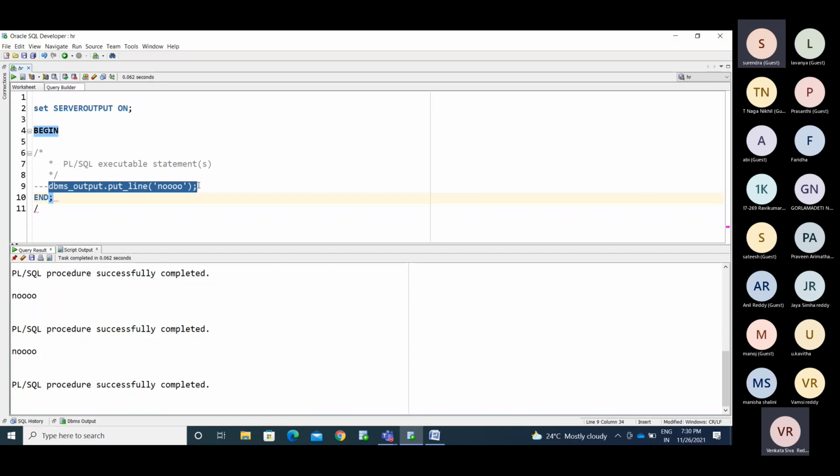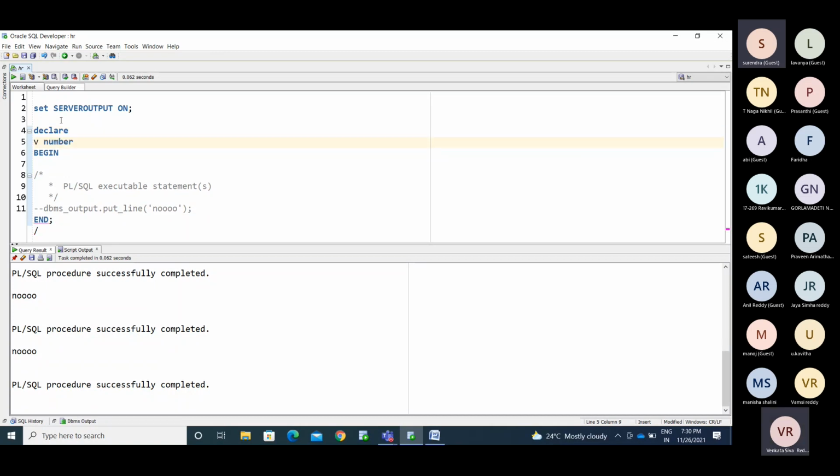See, the statement color got changed. It's disabled. The statement is not enabled. See here, if I remove this, it is not getting. Okay, see, I'm declaring the variable. Declare v number. So I declare the variable. Okay, now I'm assigning some value to this v: 1234.